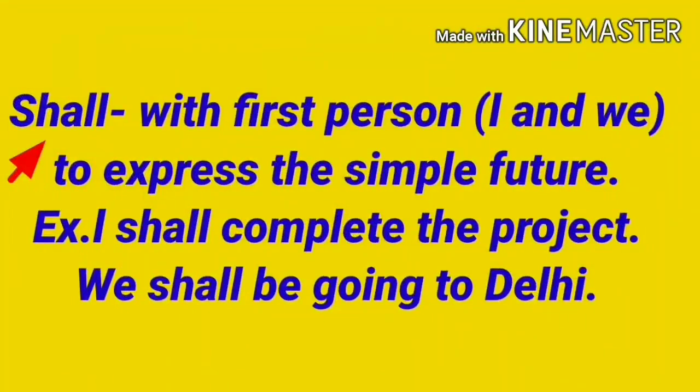Now shall. Shall is used with the first person I and we to express the simple future. Example, I shall complete the project. Next example, we shall be going to Delhi. Means here, we are showing simple future tense with the help of shall.